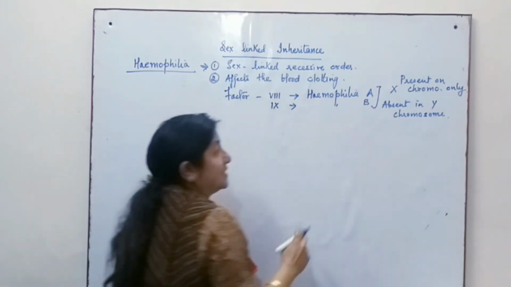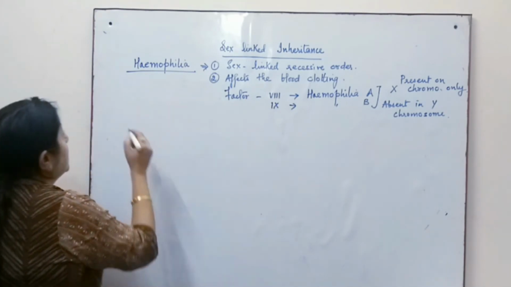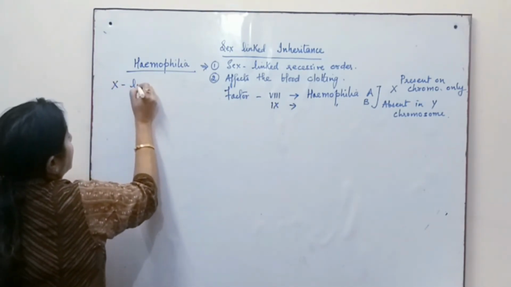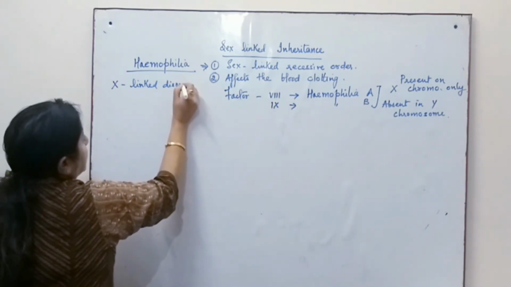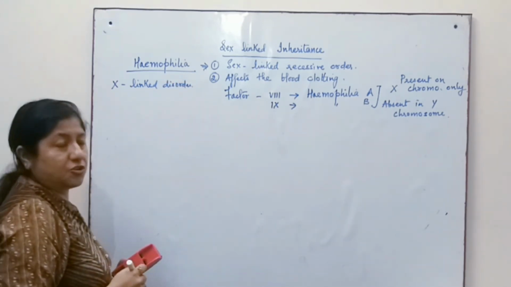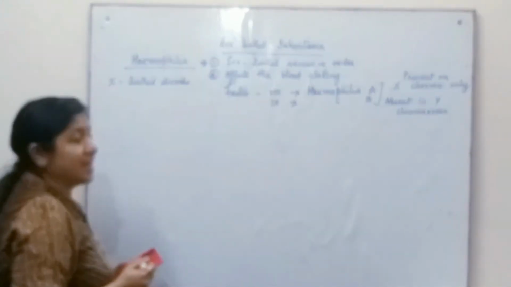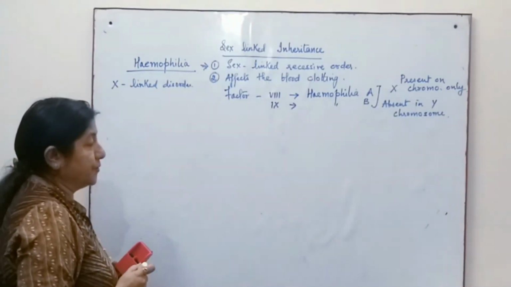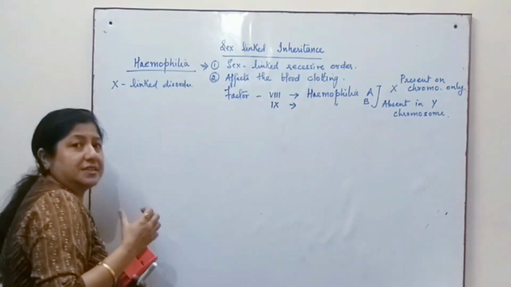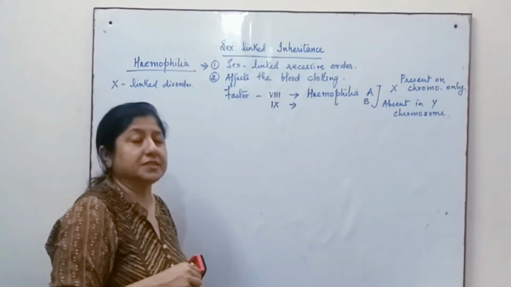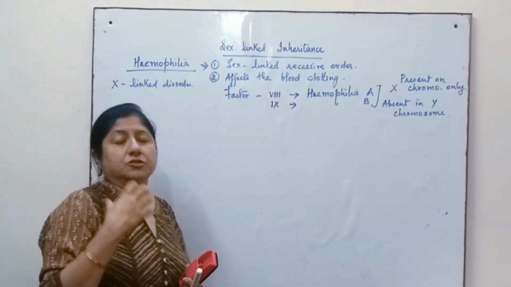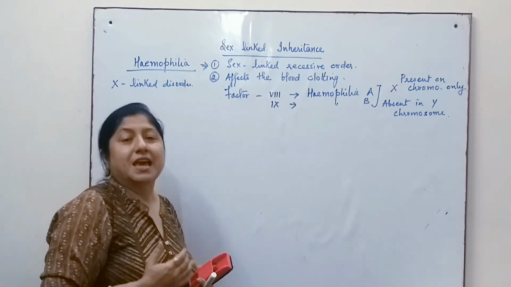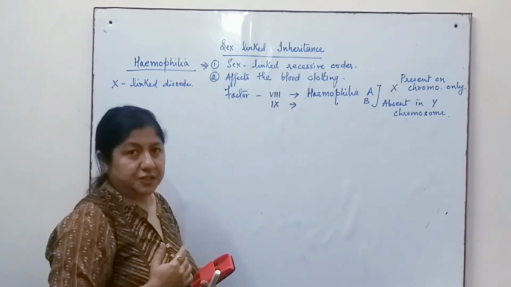Since this disease is caused by the X chromosome only, it is also called an X-linked disorder. So it is an X-linked disorder and also called a sex-linked recessive disorder. Now, when we study the pattern of inheritance of hemophilia, we find that it affects males mostly, and females are rarely affected by it.